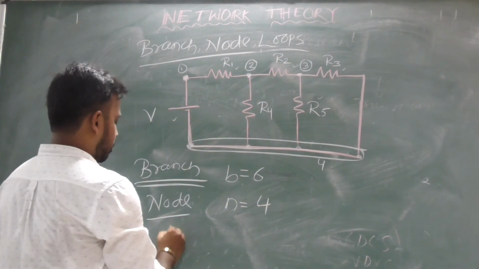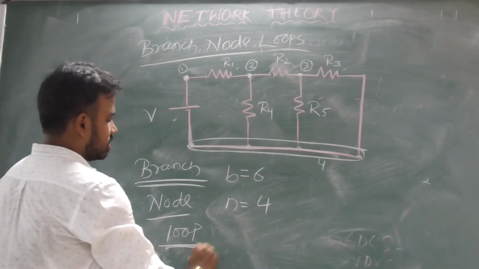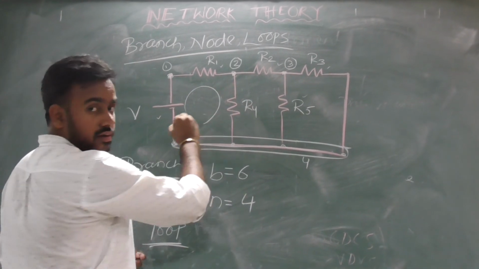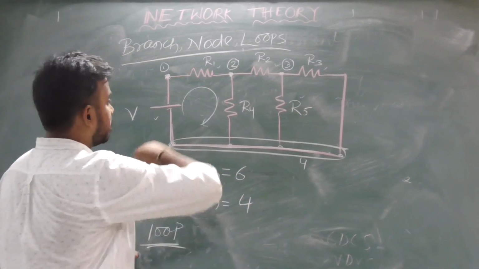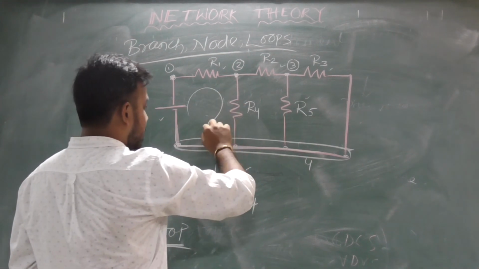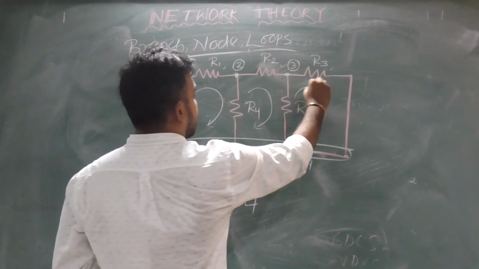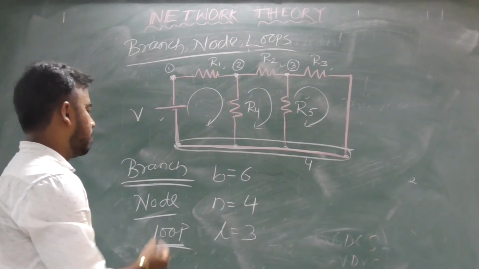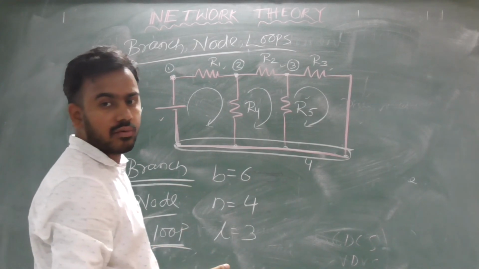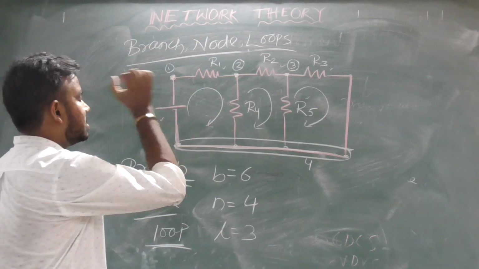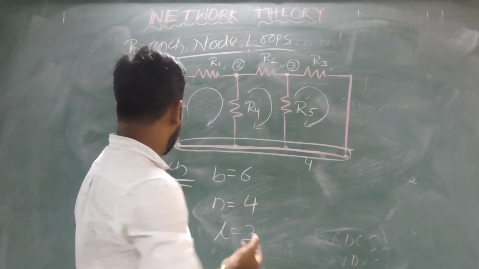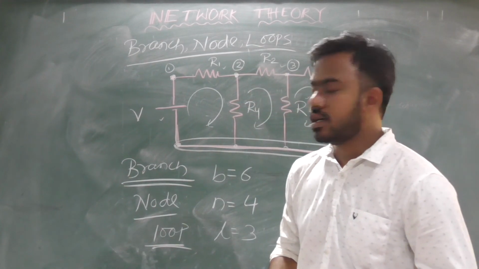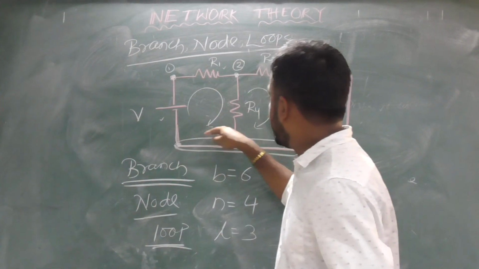Next one is loop. What is a loop? A loop is a closed path. How many closed paths are here? 1, 2, 3. So here loops is 3. Once again, a branch represents an element, a node is where 2 or more than 2 branches are connected, and any closed path is called a loop.